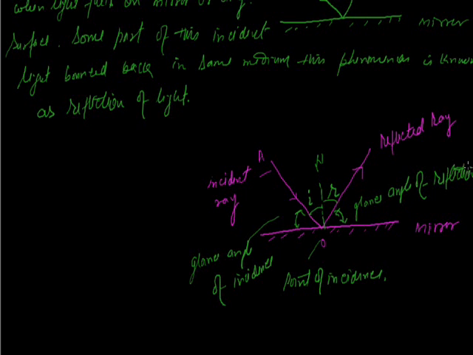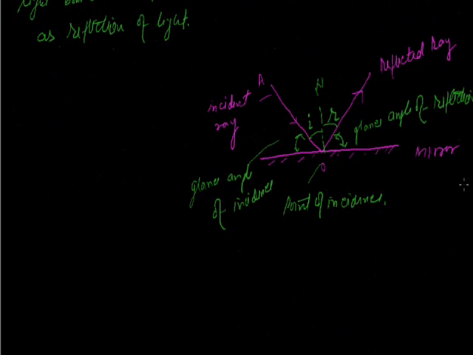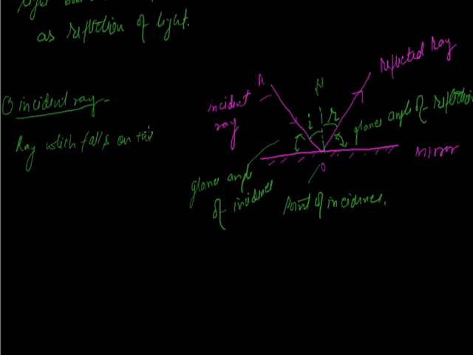Now, first of all, the incident ray. The light ray which falls on the mirror or surface is known as the incident ray, denoted by AO. Second is the reflected ray.